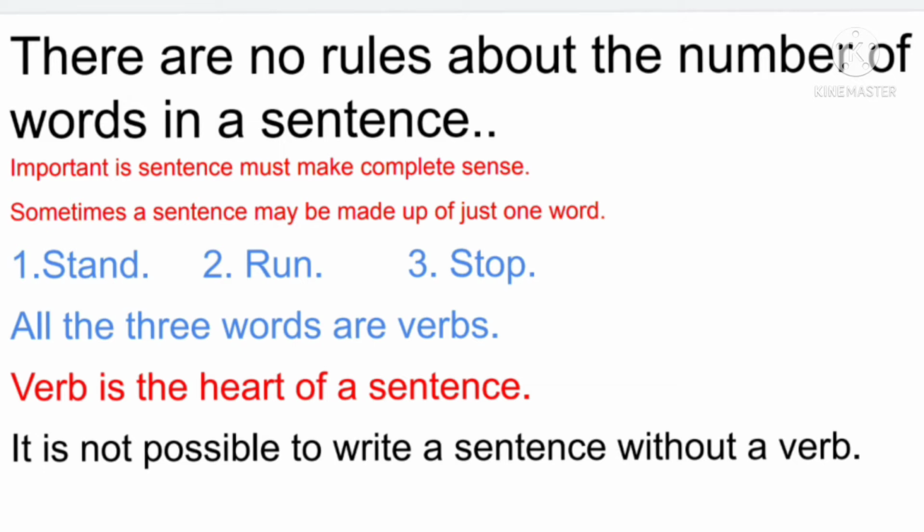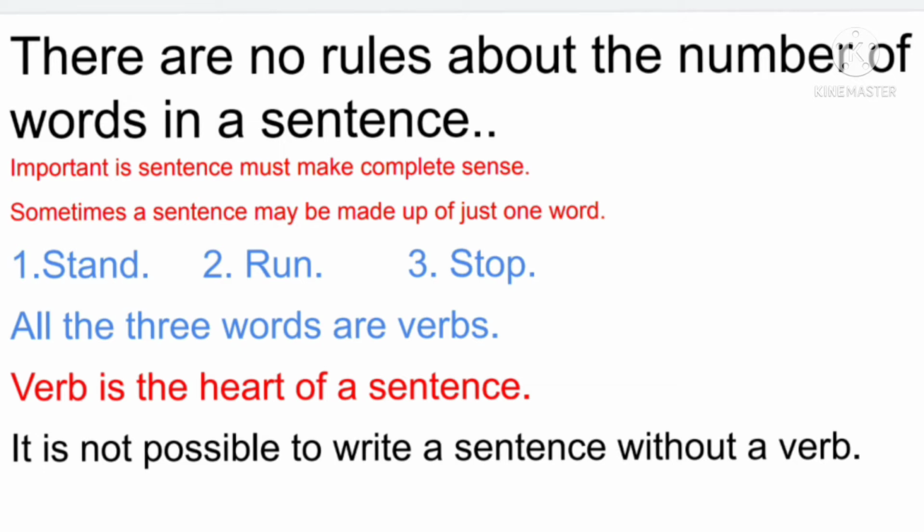And a verb is the heart of a sentence, because a sentence is not possible without a verb. So you must remember that when you are framing a sentence, a verb is always there. It is not possible to write a sentence without a verb.